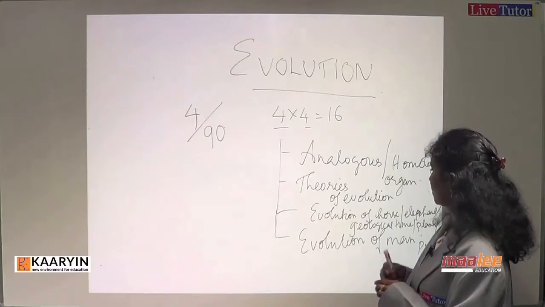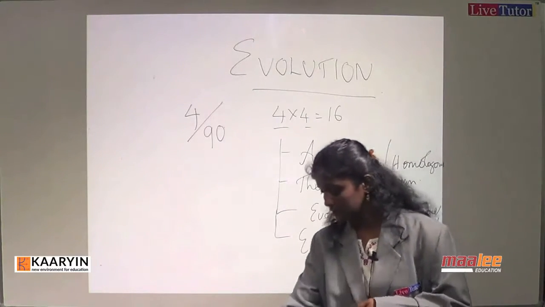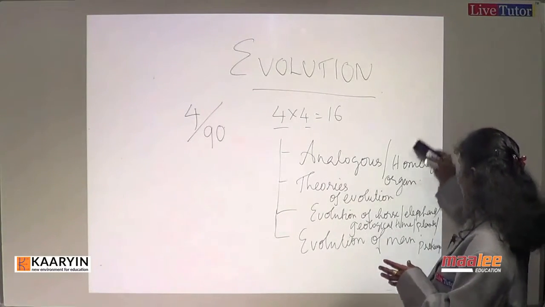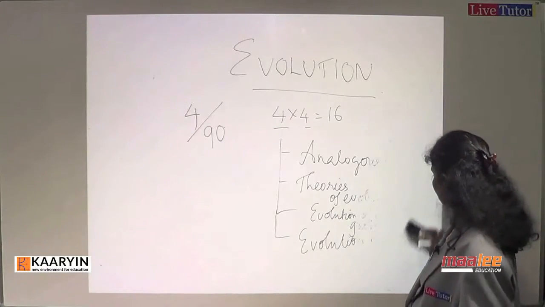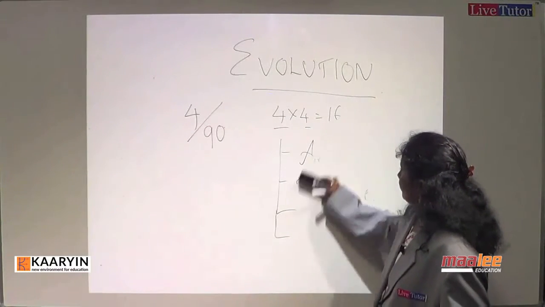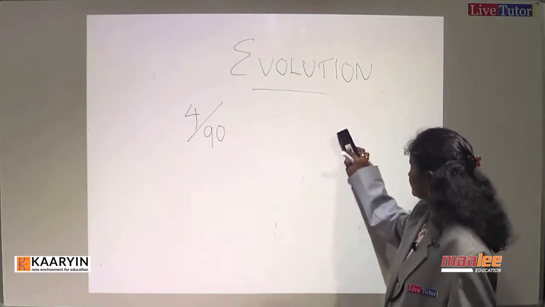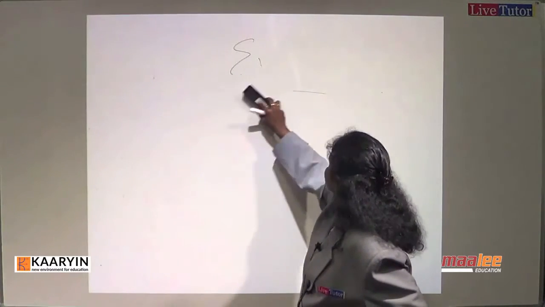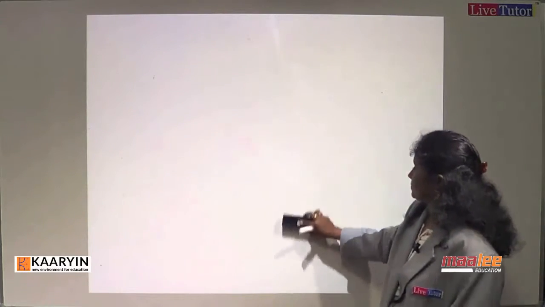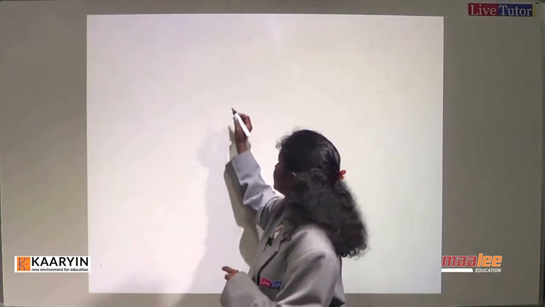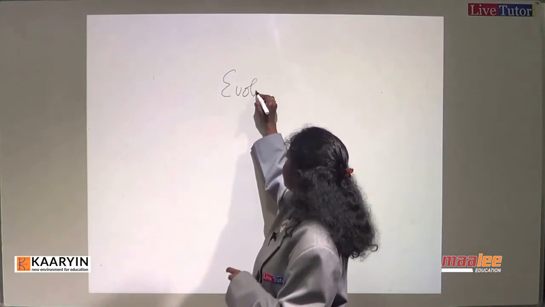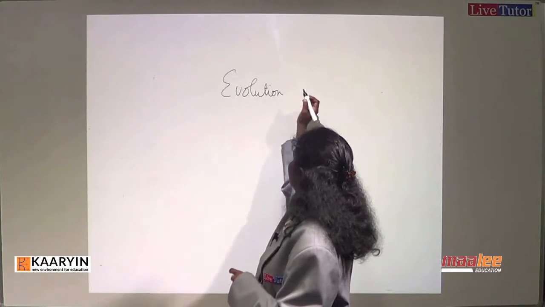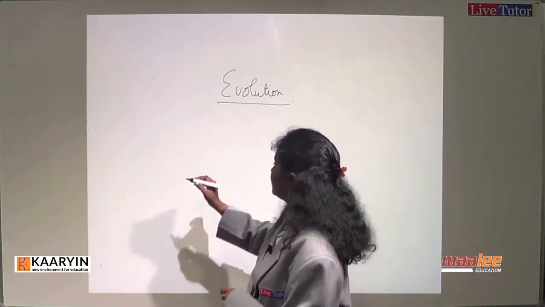Now, let us focus on the evolution of earth. From evolution of earth we will start. In evolution, first, as I told you, we are going to talk about evolution of life, prokaryotic, primitive life.